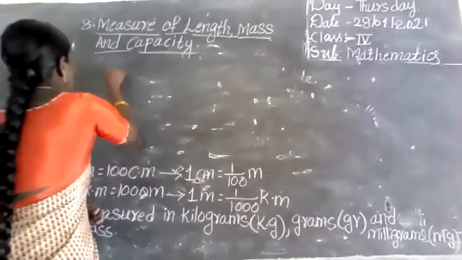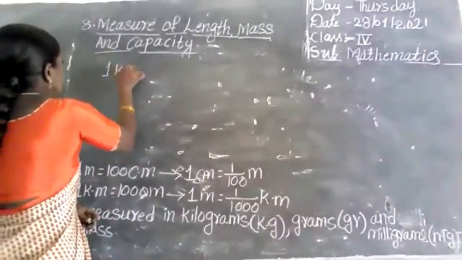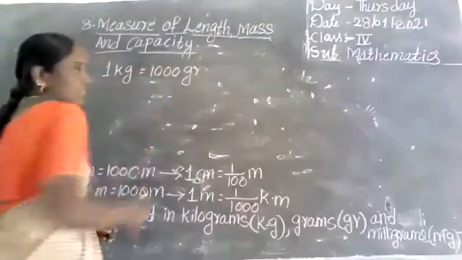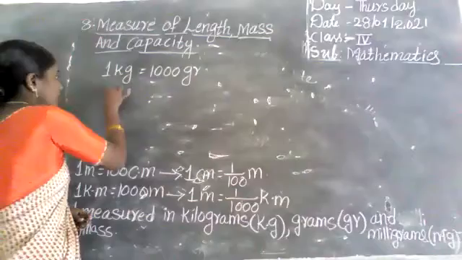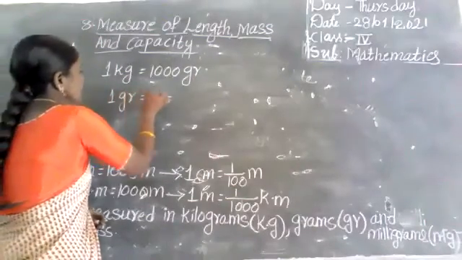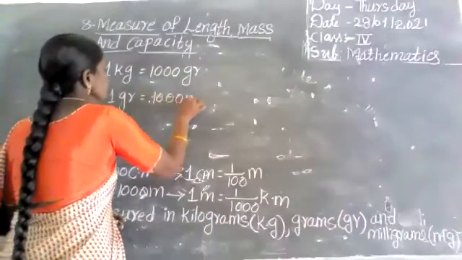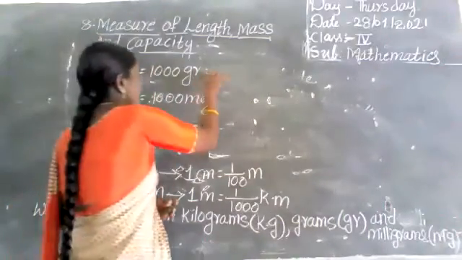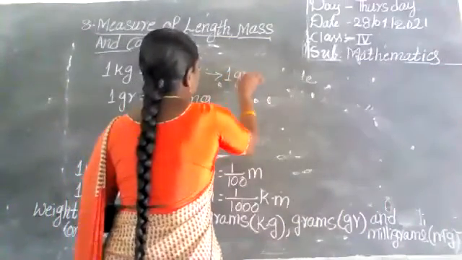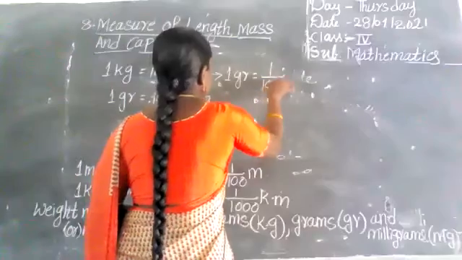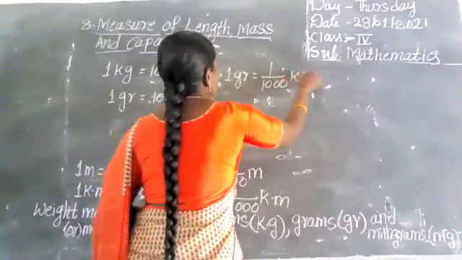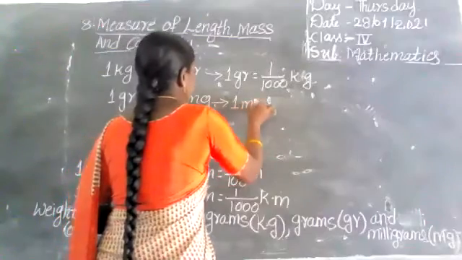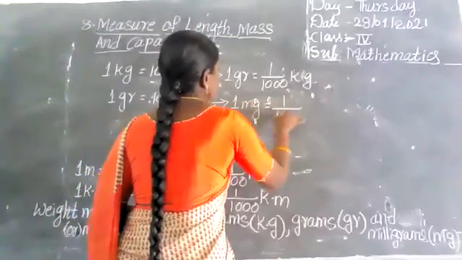Next here, 1 kilogram equals 1000 grams. 1 gram equals 1000 milligrams. Next here, 1 gram equals 1 by 1000 kilograms. 1 milligram equals 1 by 1000 grams.